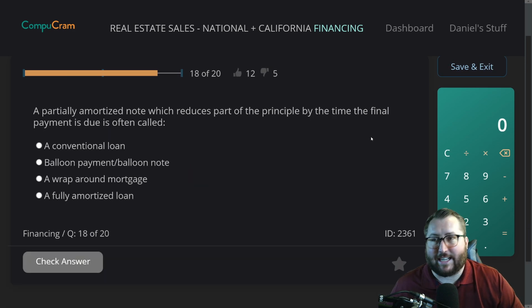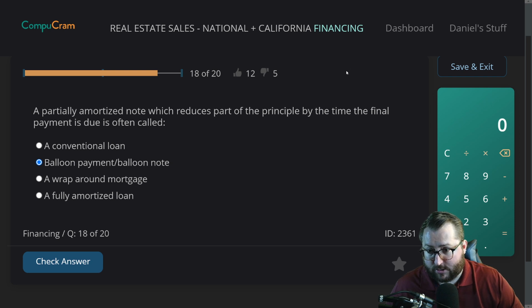Question 18. A partially amortized note, which reduces part of the principal by the time the final payment is due, is often called a conventional loan, a balloon payment / balloon note, a wraparound mortgage, a fully amortized loan. I think it's balloon payment / balloon note because you're only paying part of the principal by the time the final payment is due. So at the very end, you have that balloon payment where you have to pay the rest of the principal.